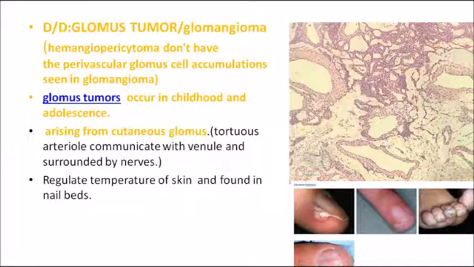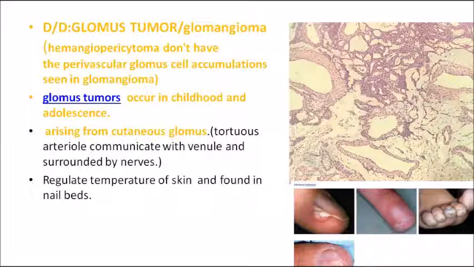Now, the main differential diagnosis is glomus tumor, or glomangioma. The main difference is that in hemangiopericytoma, perivascular glomus cell accumulations are not seen, whereas glomus tumor mainly arises from the cutaneous glomus. So what is a glomus? Actually, it's a communication between the venule and the nerves.